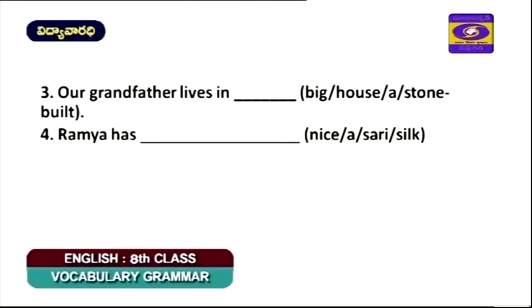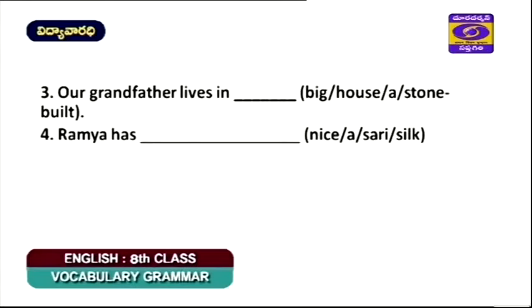Stone built, built of stone, built of stones. Now it appears that house is the noun. House is the noun. Then a comes first. A big stone built house. A big house built of stones.